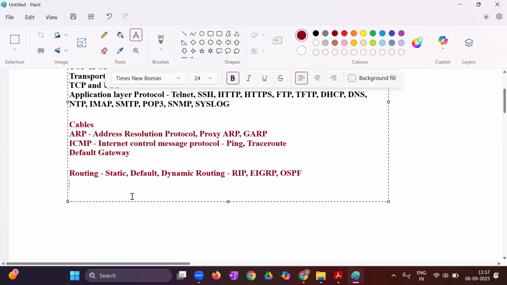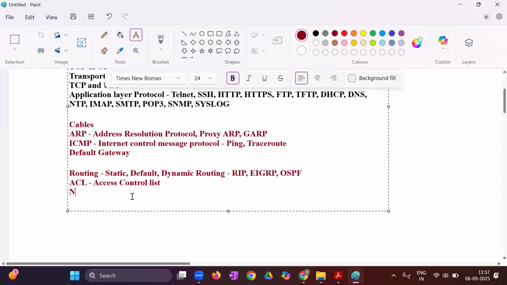Then first we will discuss ACL, access control list, and then we'll discuss NAT, network address translation.